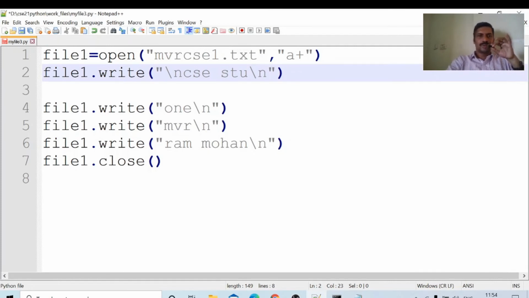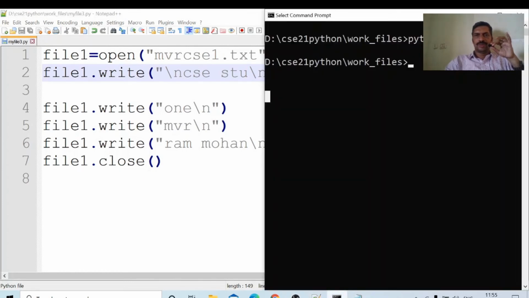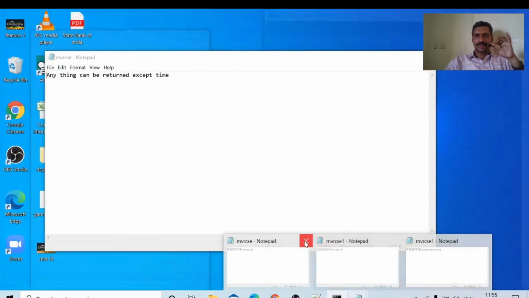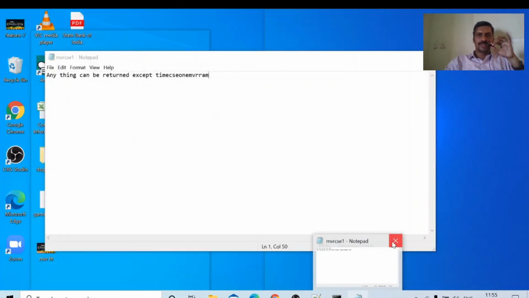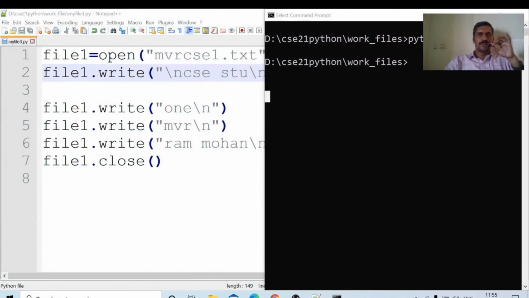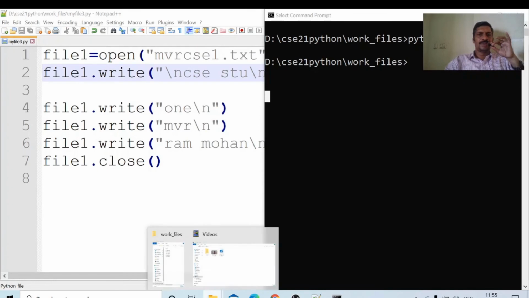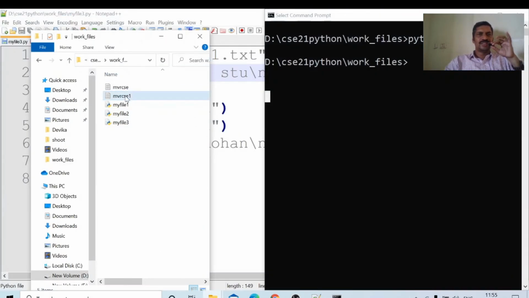Okay, Control S, save the file. Now I am running this one. Before running, once again I am showing the contents of this file. This program opens mvrcsc1.txt in append plus mode. This is the file actually.